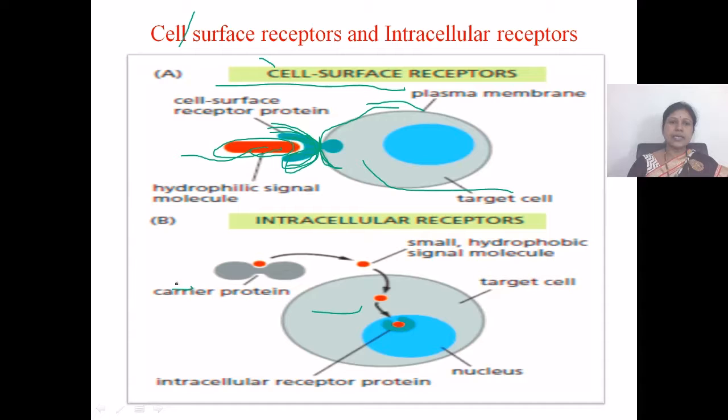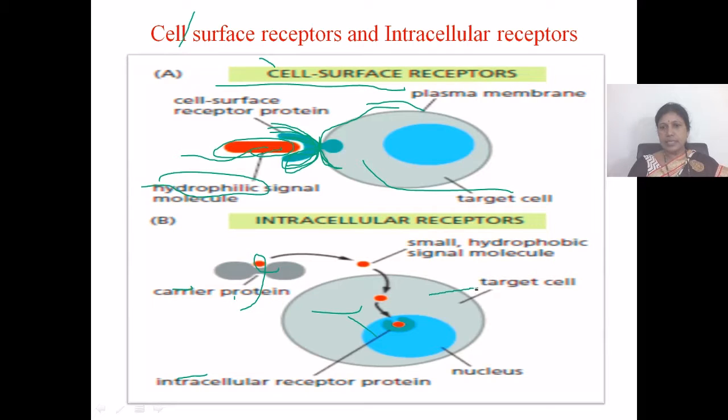And this second image, that is B, shows intracellular receptors. Here this is a small signal molecule, and this is hydrophobic. Just now we have studied that hydrophilic signals bind to cell surface receptors, and hydrophobic signal molecules diffuse into the cell.